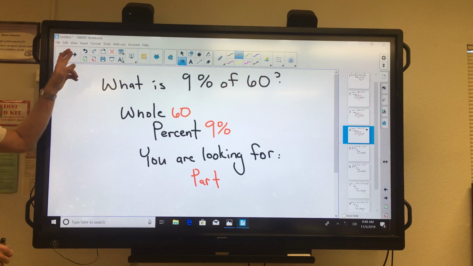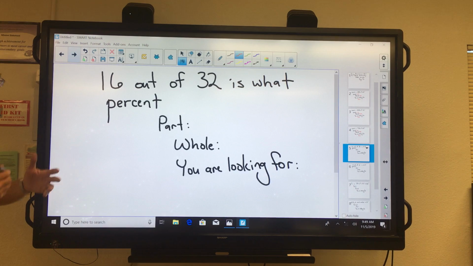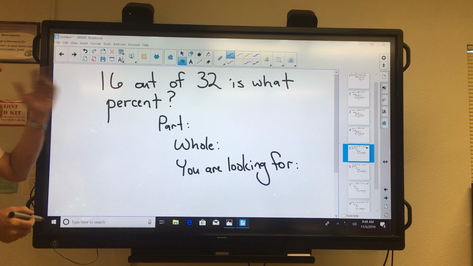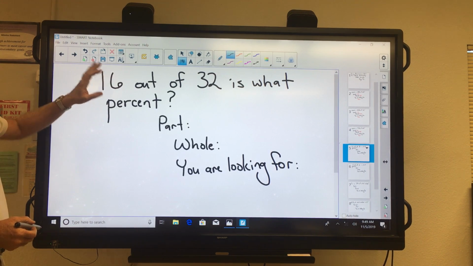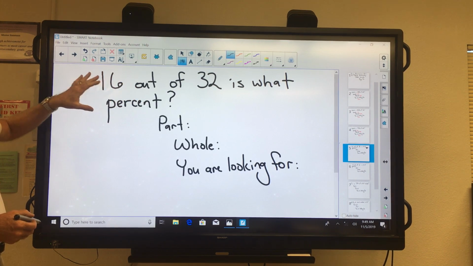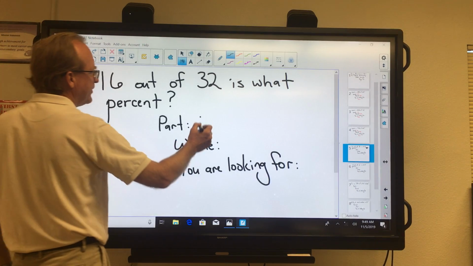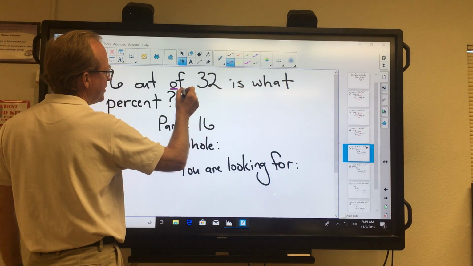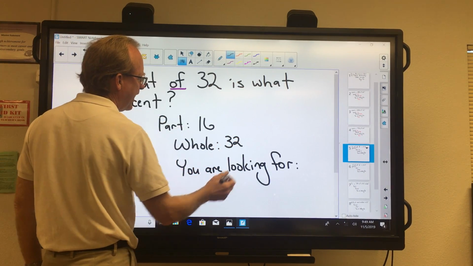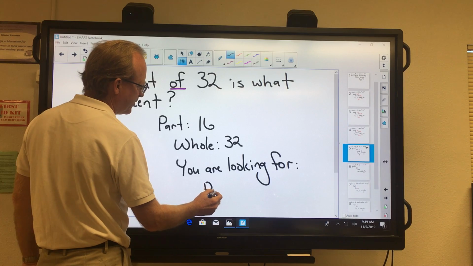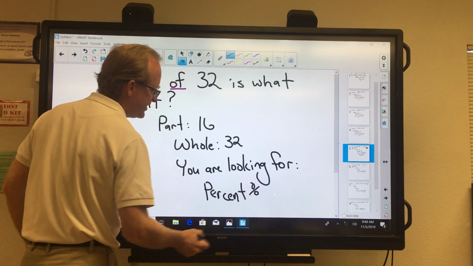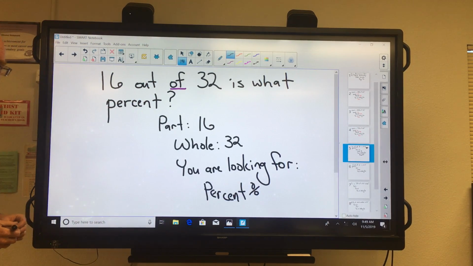So let's mix it up a little bit. 16 out of 32 is what percent? So that's different. This time we know that 16 out of 32. So we're going to know the number of the part. And there's that "of" again, there's your key word right there, of 32. So we know that's the whole thing. And what we'd like to know is the percent. Is that 25%? Is that 50%? Is it 75%? That's the information we're trying to figure out.